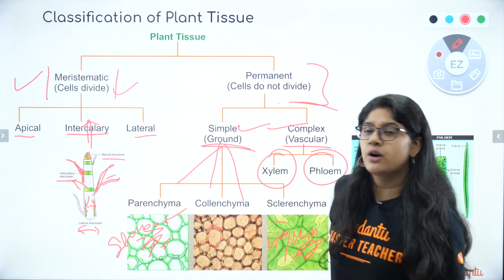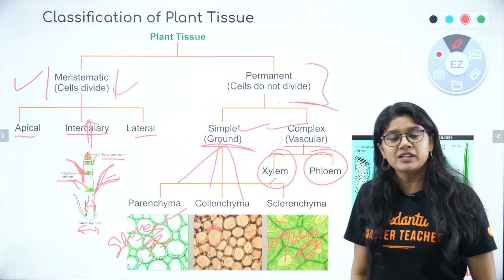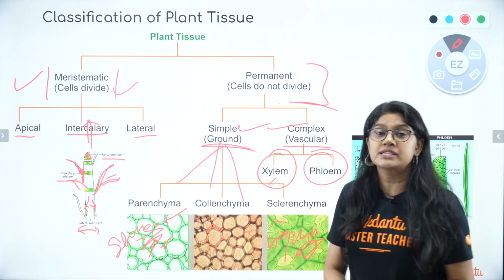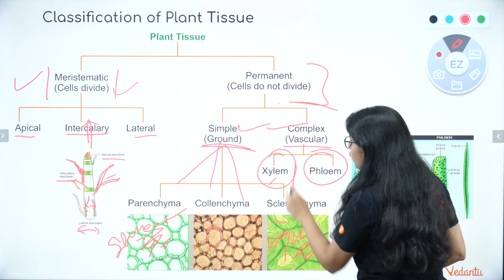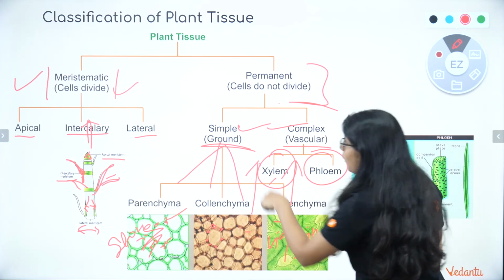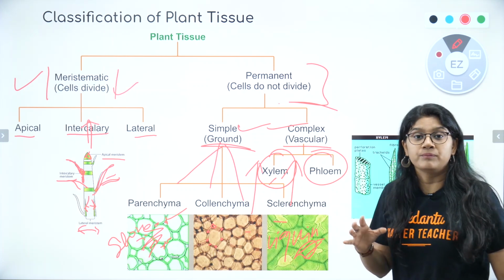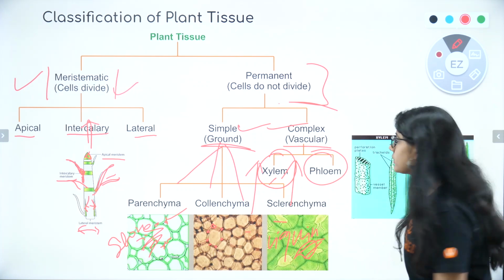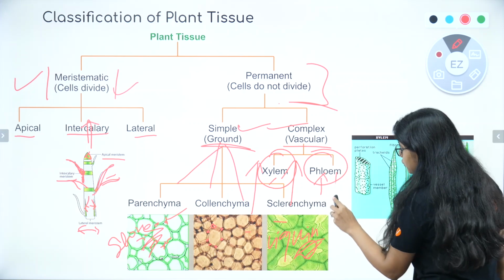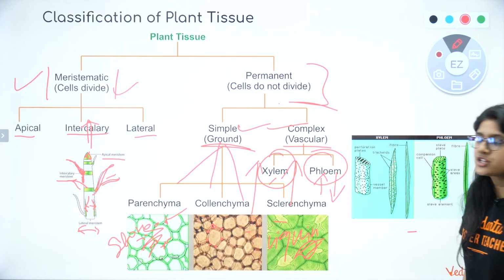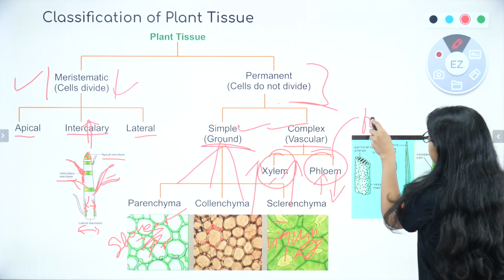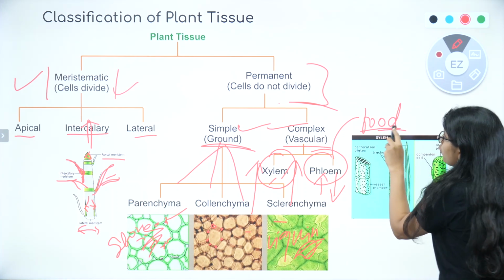Pay attention. Okay? Xylem, everyone, helps in the conduction of water and minerals, and the movement of water is always in only one direction, unidirectional, whereas phloem can work in two different directions, and it helps basically in the transportation of food.